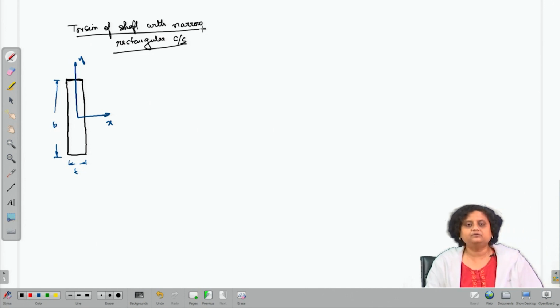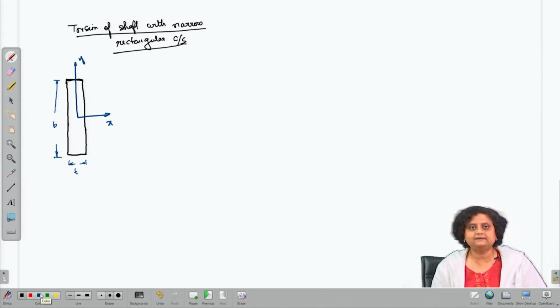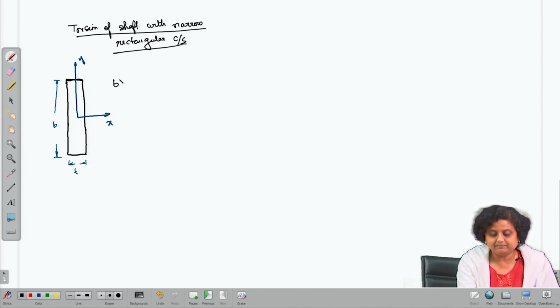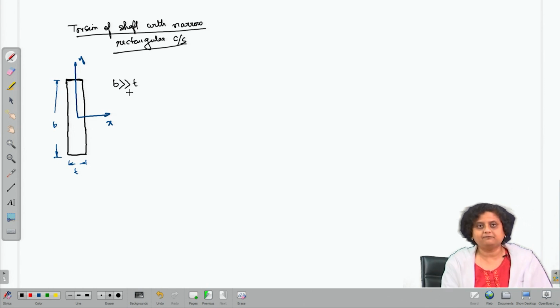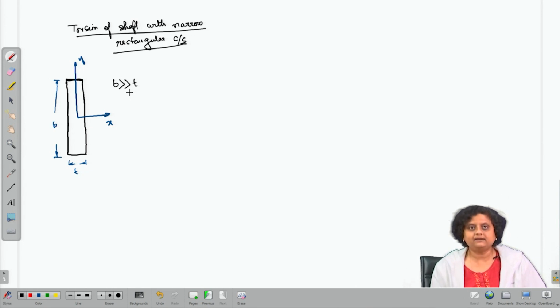So, this is what we have. We have this rectangle, we have this shaft whose cross section is a narrow rectangle. The longer dimension of the cross section is B and the shorter dimension or the thickness is T, and we have this criteria that B is much greater than T, which defines that the cross section is narrow. X and y are the in plane coordinate axis and z is the axis along the length of the shaft.